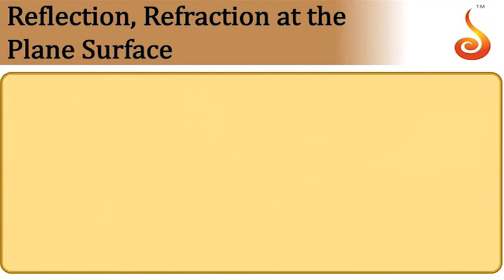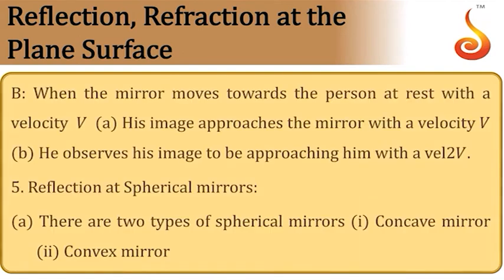So move on to the next one. When the mirror moves towards the person at rest with a velocity v, then his image approaches the mirror with velocity v. He observes it with velocity 2v.